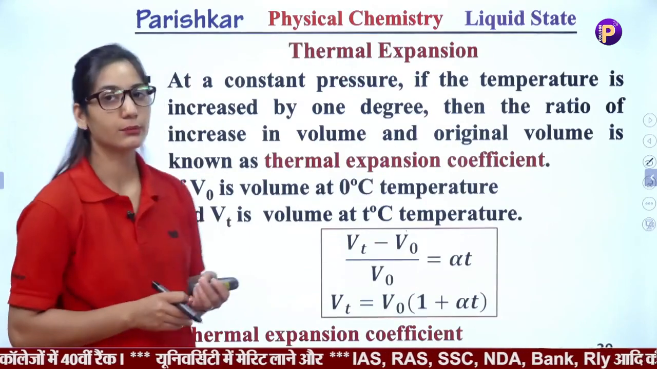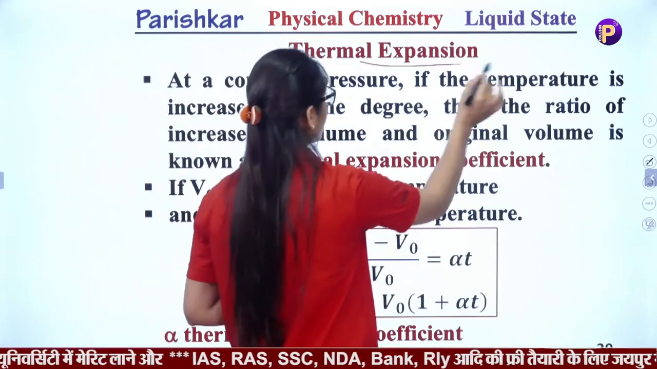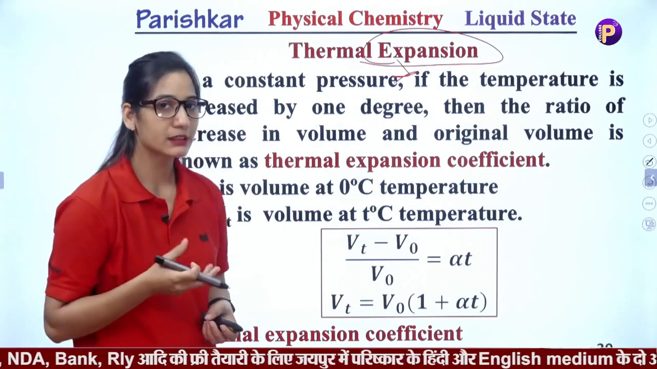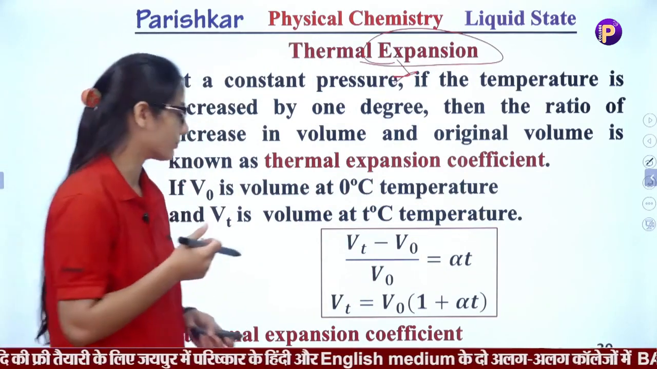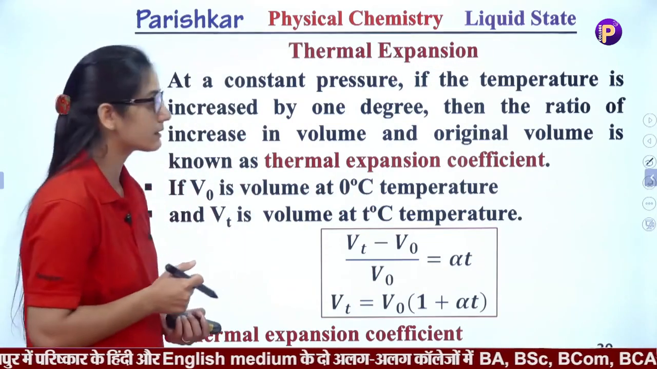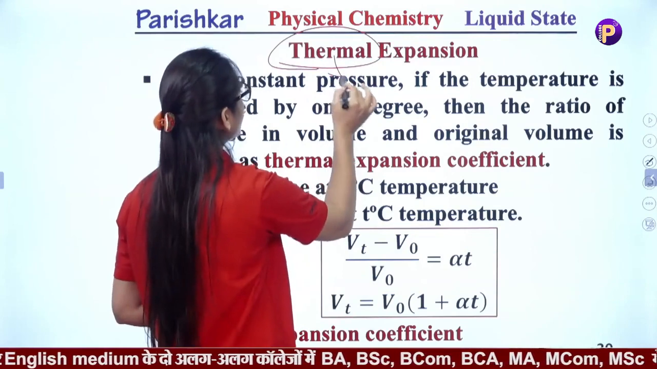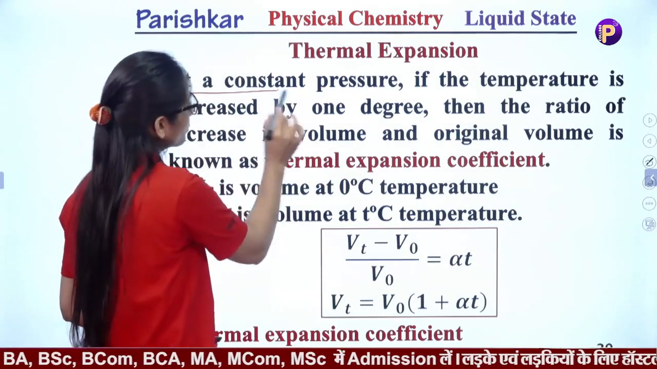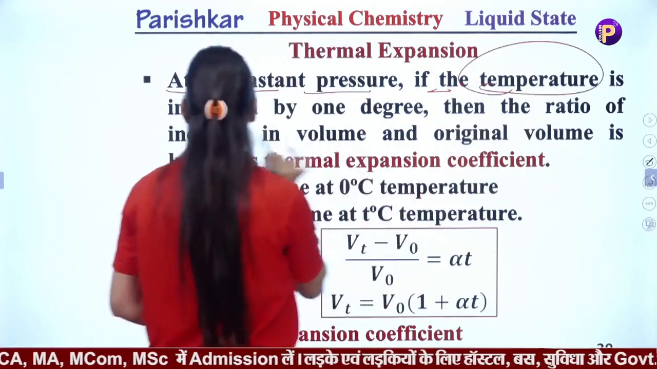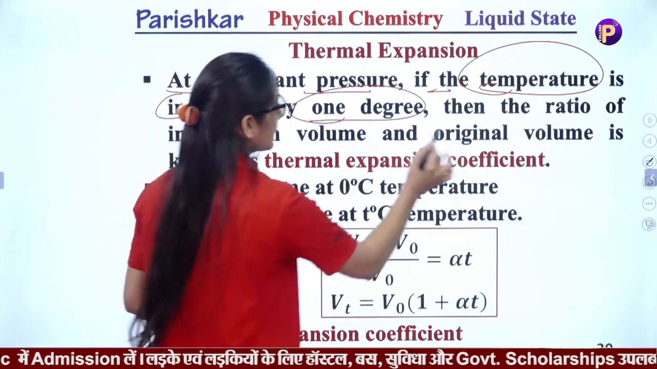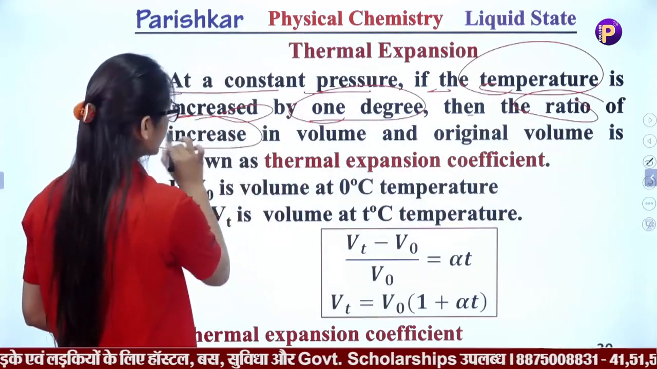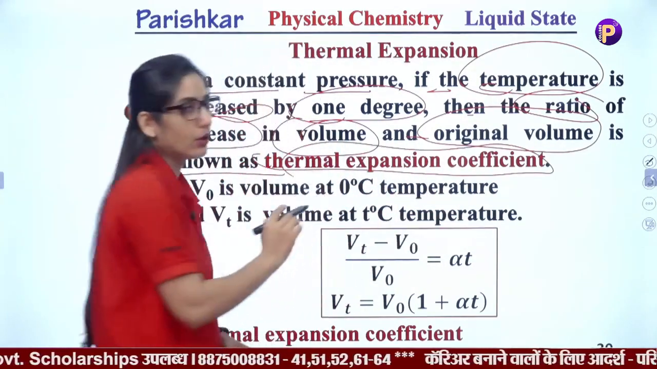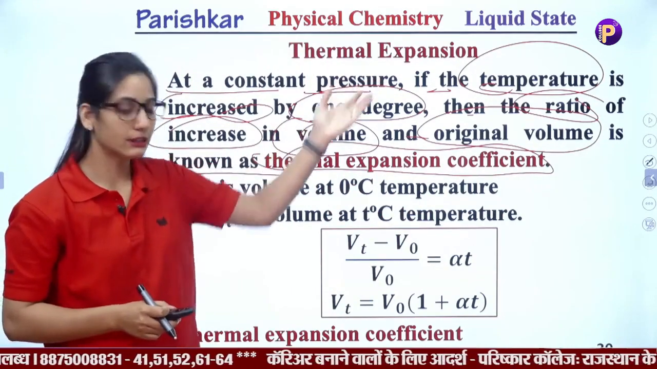The next is thermal expansion. You know what expansion is? Expansion is the increase in volume relative to the original volume, and compressibility is the reduction in volume relative to the original volume. So how do we define thermal expansion? We call it thermal because the expansion occurs when we provide heat to the system. At constant pressure, if the temperature is increased by 1 degree, then the ratio of the increase in volume to the original volume is known as the thermal expansion coefficient.